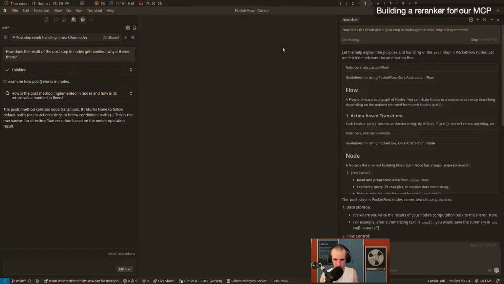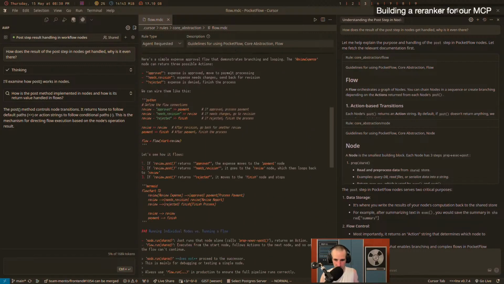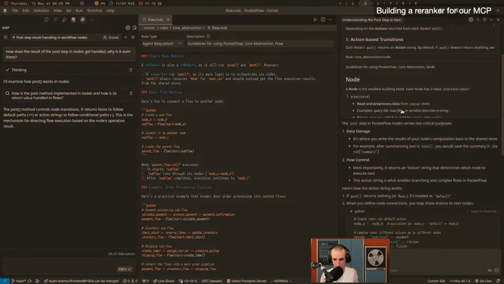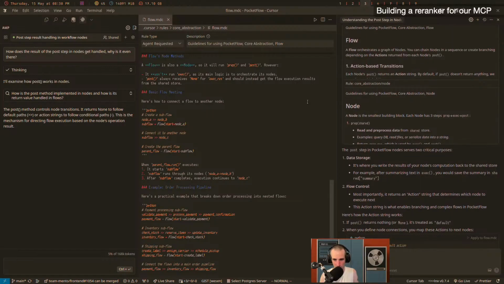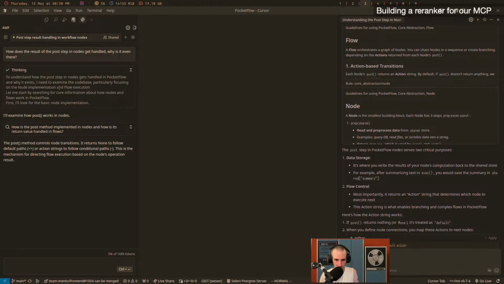We can maybe look at the file now and see in the MDC, is there something that indicates agent requested guidelines for using Pocket Flow, core abstraction, and flow. So maybe it found that this is a core abstraction. We'll see. I'm not a great rules user, so I actually suck at understanding how they work and when they get pulled in. Here we can maybe look a little bit at the thinking process.